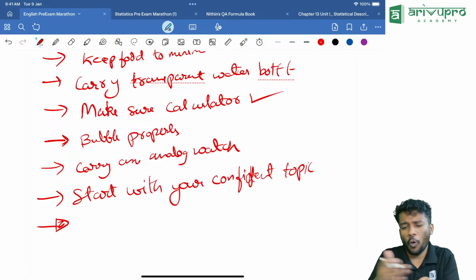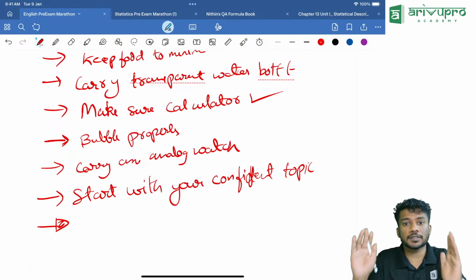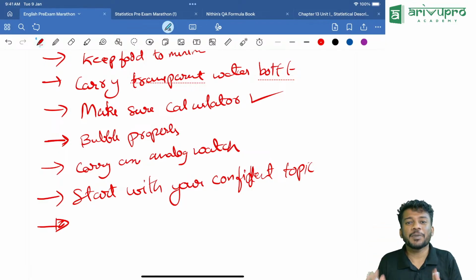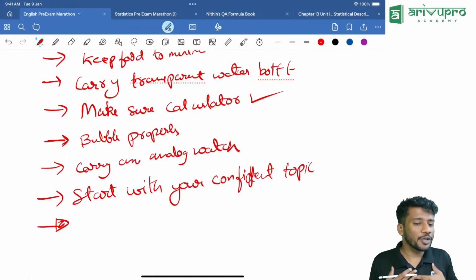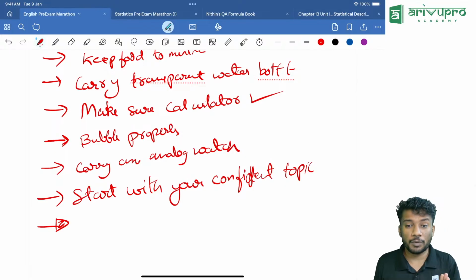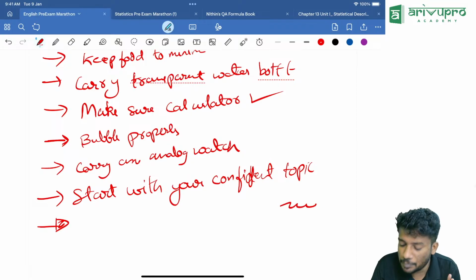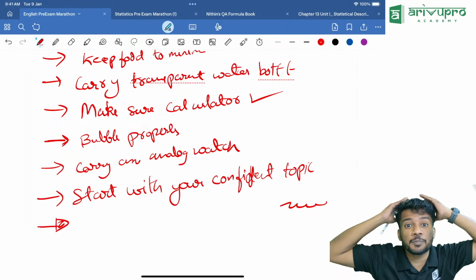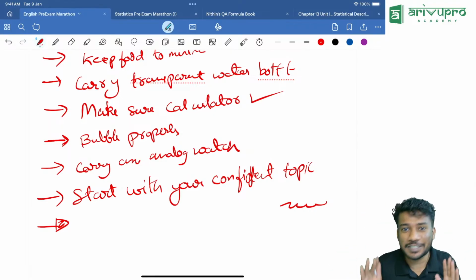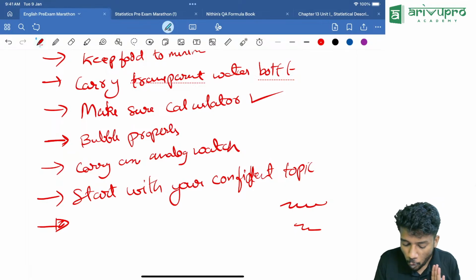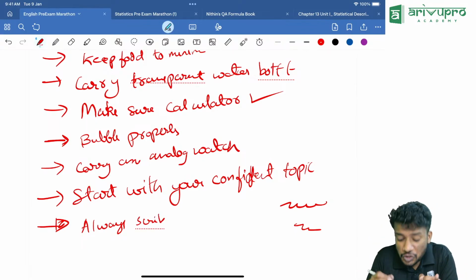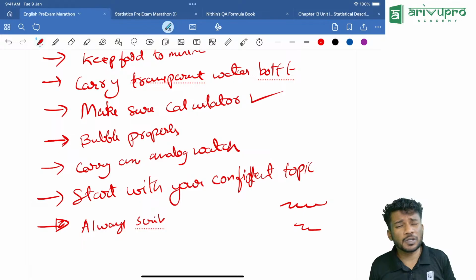You will feel that all the questions are very difficult. That is because you are tensed. Inside the exam hall, you will be tensed, and because of that, you will feel like it is not going your way. Don't feel like you need to stop there. Never feel like I'm not going to write something. Always write something. If you cannot remember the formula, write something. Then automatically your brain will start raining with concepts and formulas. So write something, it will help you out. If you are not remembering the formula, just script it, you will get the answer.